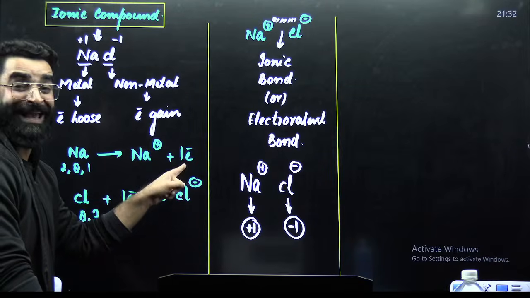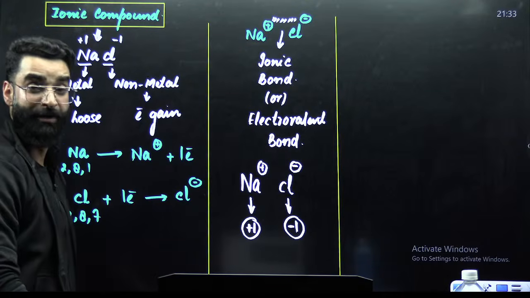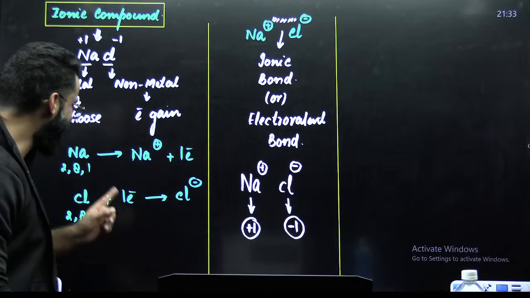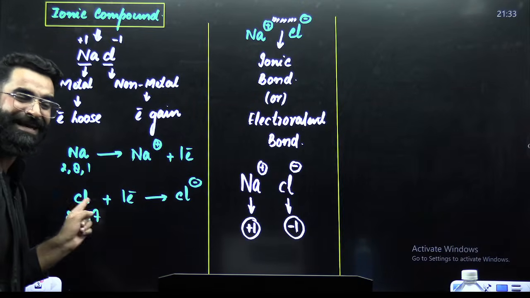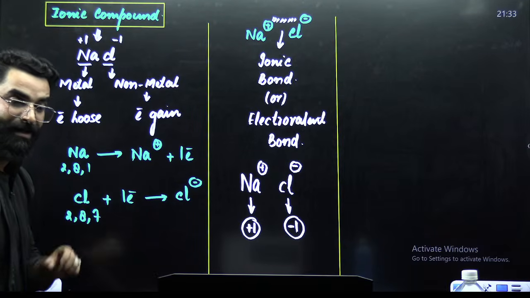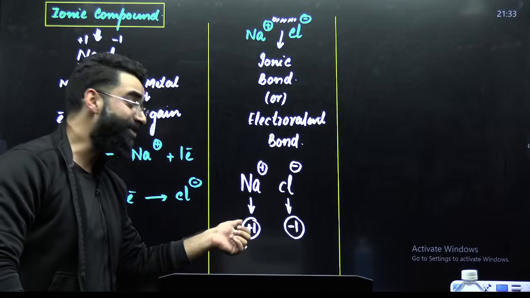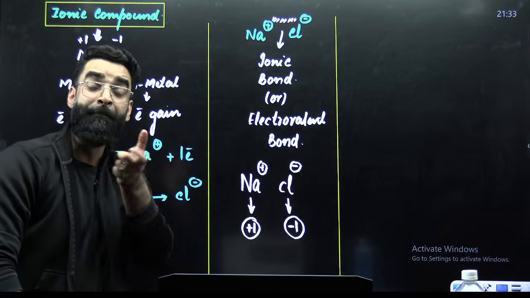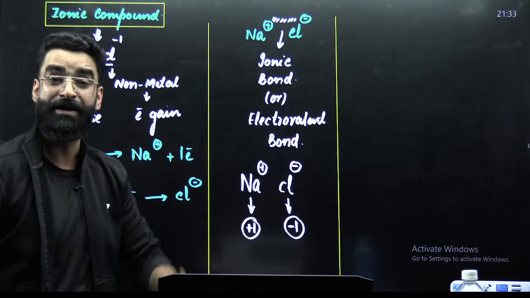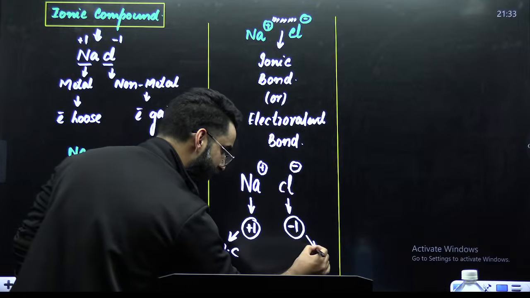Sodium lost one electron completely, and chlorine gained that one electron completely. So can I say, over here, complete loss and gain of electrons is happening? Absolutely. And whenever the charge arises on the atoms due to complete loss and gain of electrons, these are going to be the real charges.